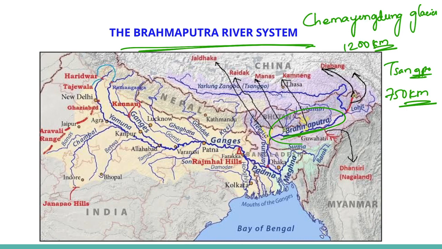The Brahmaputra enters Bangladesh near Dhubri and flows southwards. In Bangladesh, the Teesta river joins on its right bank, from where the river is known as Jamuna.